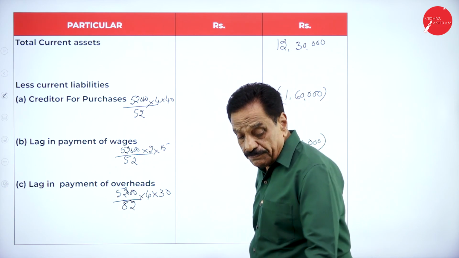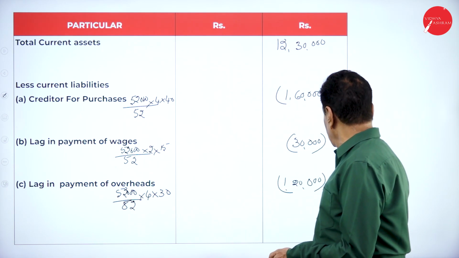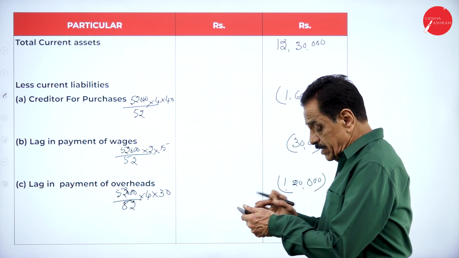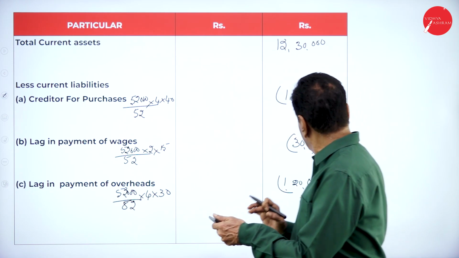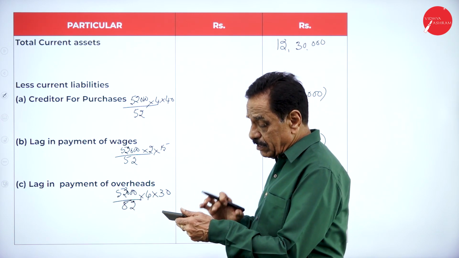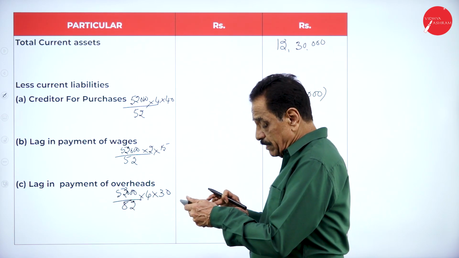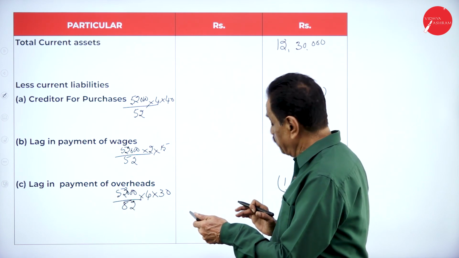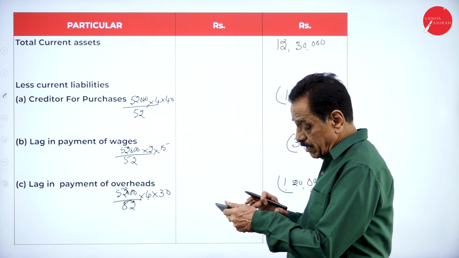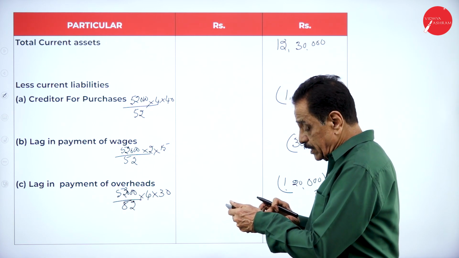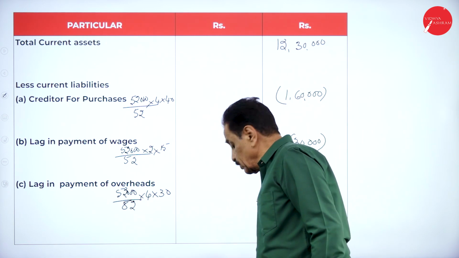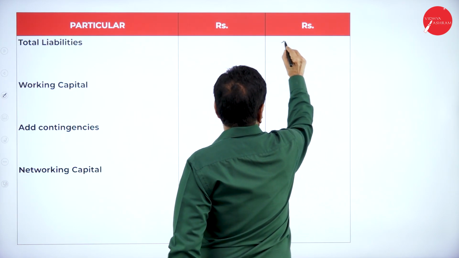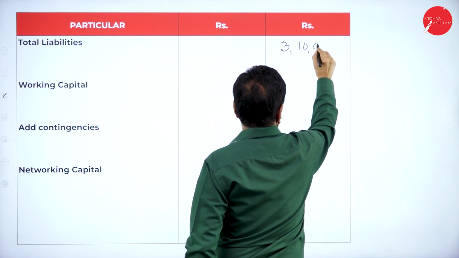Add the figure, total liability. Add the figure: 1,60,000 plus 30,000 plus 1,20,000, 3,10,000. Total liability 3,10,000.